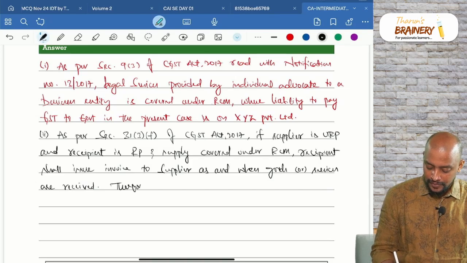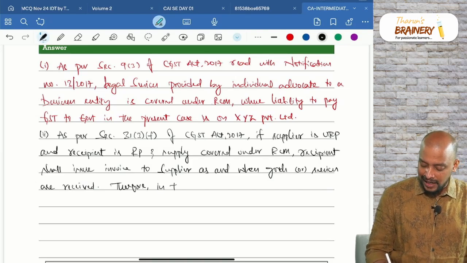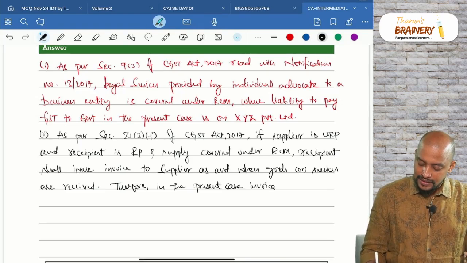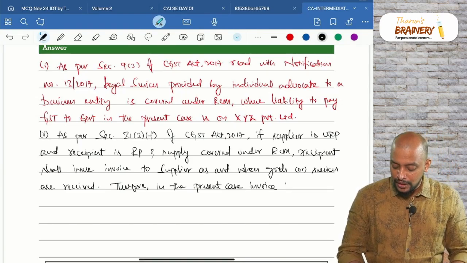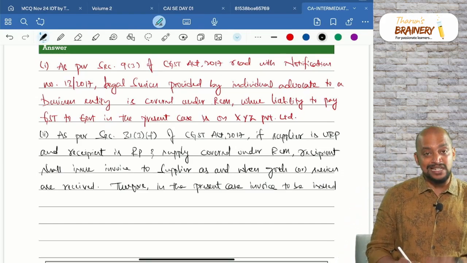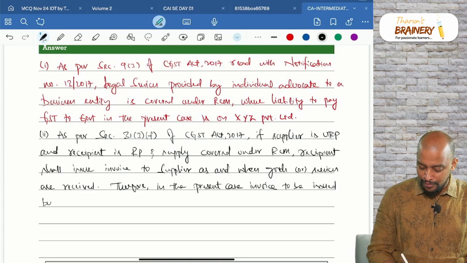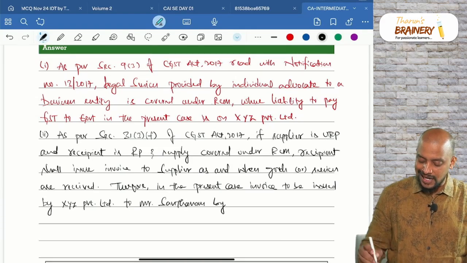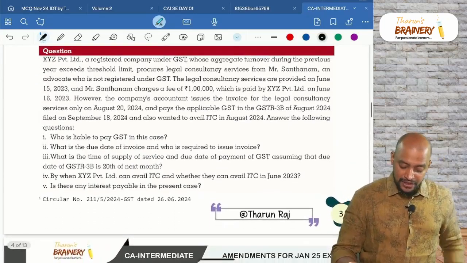Therefore, in the present case, invoice to be issued by XYZ Private Limited to Mr. Santanam, by what date? When they are receiving the services, see the question.